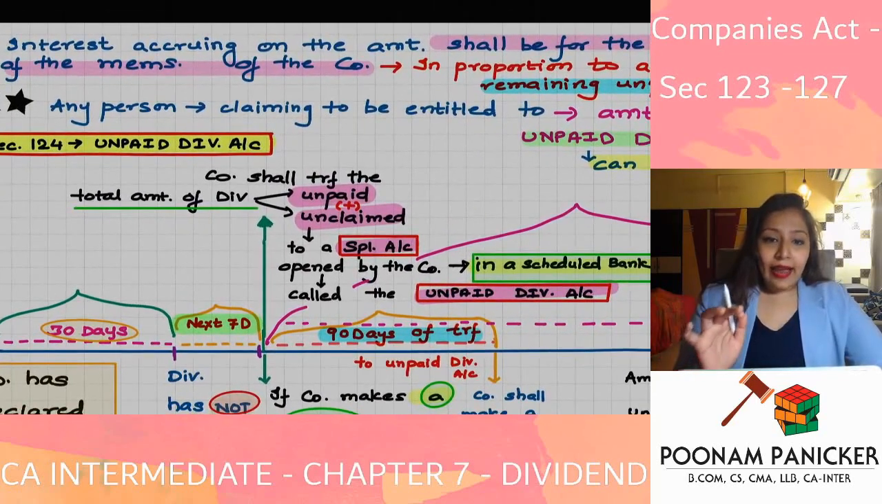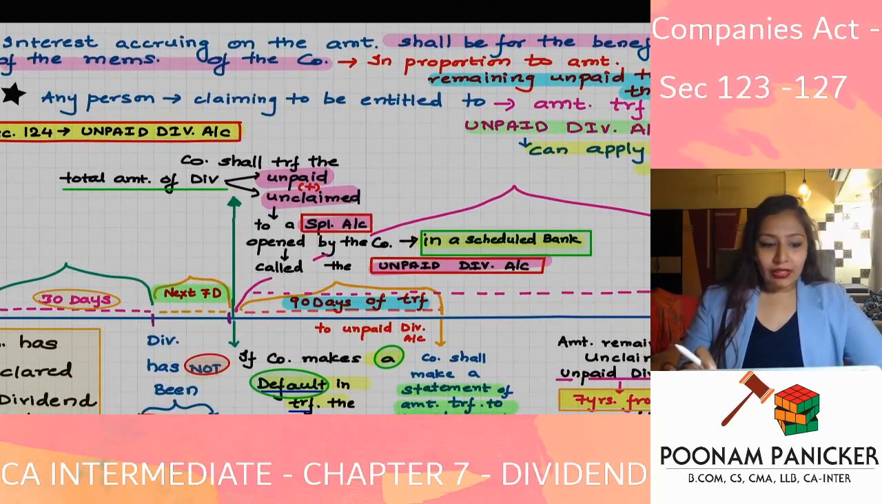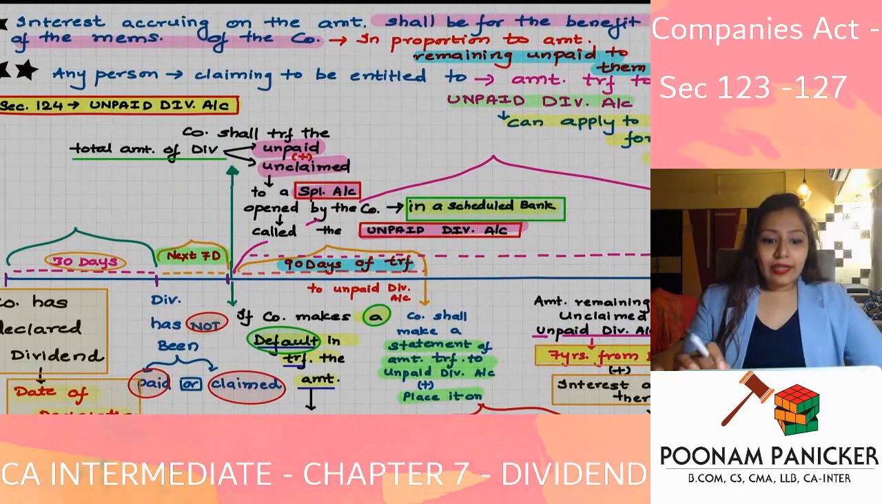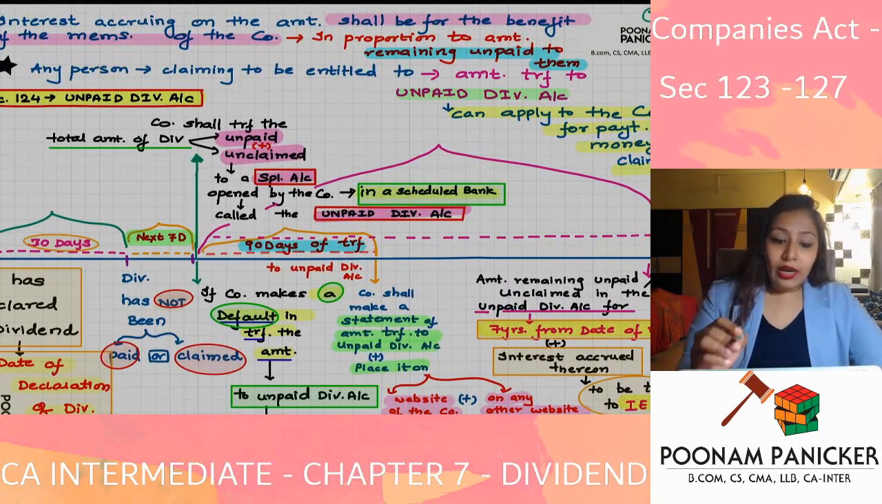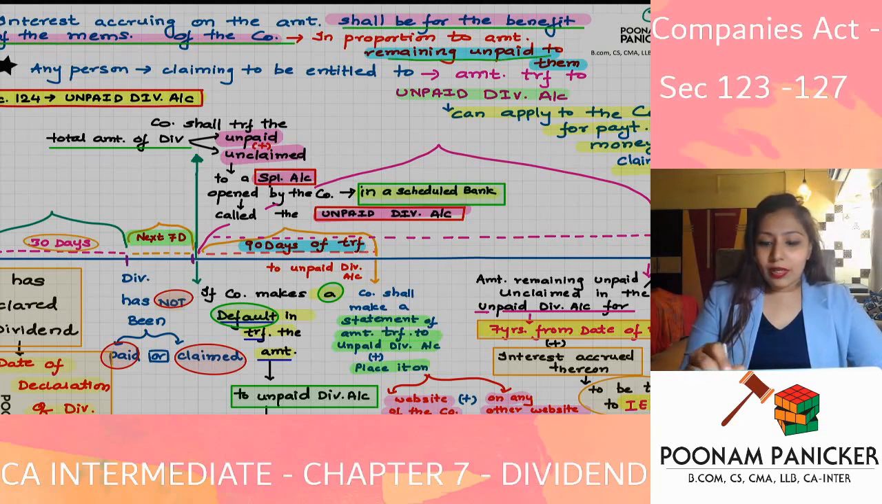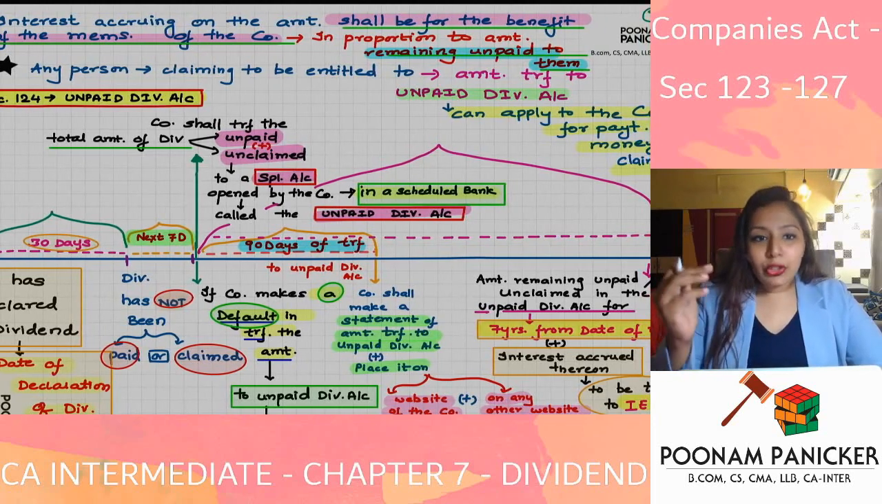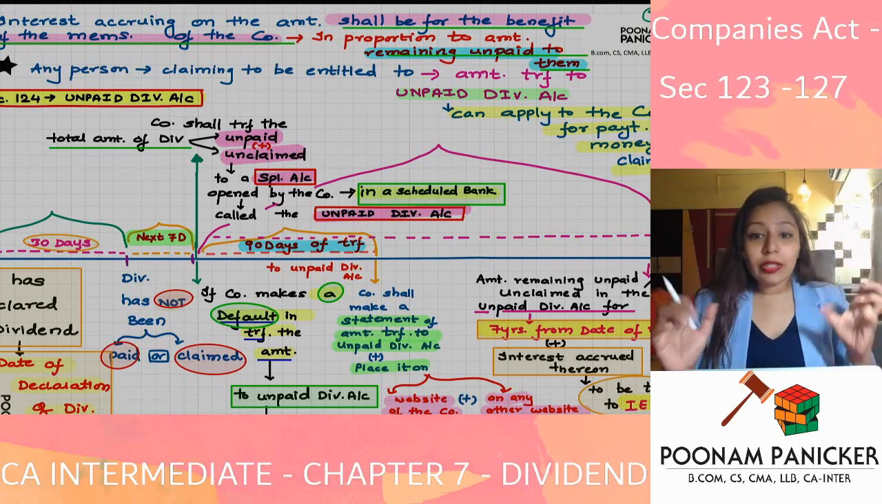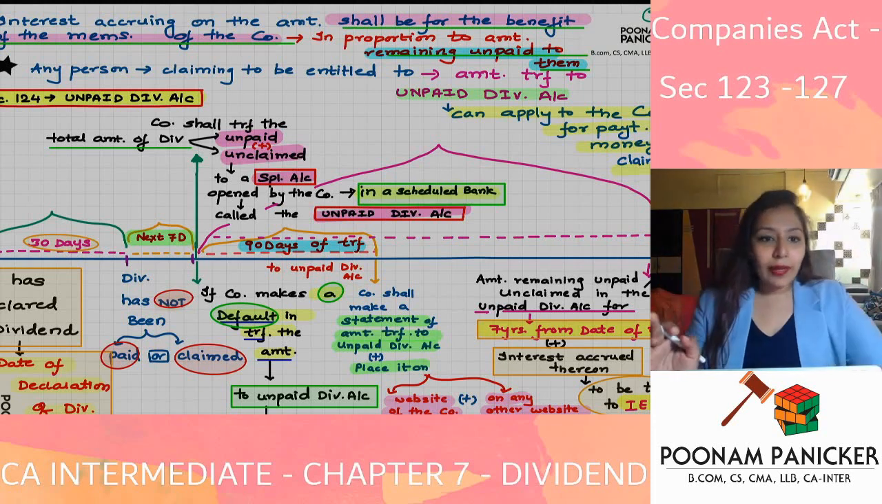Whatever is the interest at the rate of 12% per annum accruing on the amount shall be for the benefit of the members of the company in proportion to the amount which is remaining unpaid to them. So this will be proportionately distributed to the persons to whom this particular amount is unpaid. So the interest will be proportionately for those people for whom the money has not been distributed.